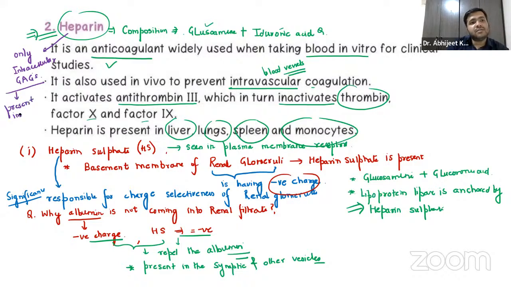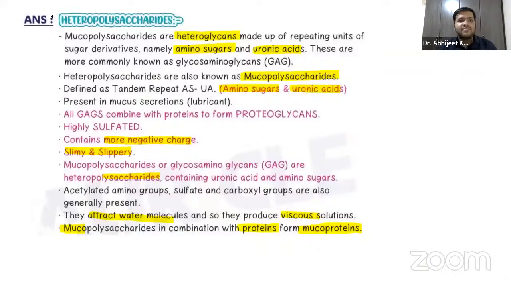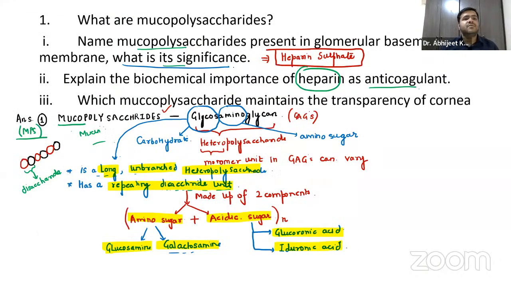It is present inside mast cells, like in the lungs, right? So it is the only intracellular GAG. Again, a very important viva one-mark question: the only intracellular GAG is heparin. We have discussed heparin sulfate, we have discussed heparin, so we have discussed 2 questions over here. Mucopolysaccharides done, heparin sulfate done, heparin done.